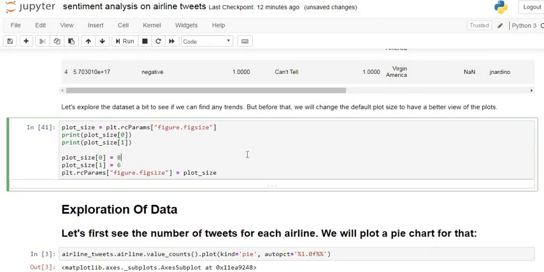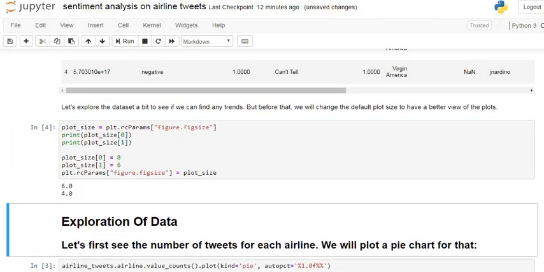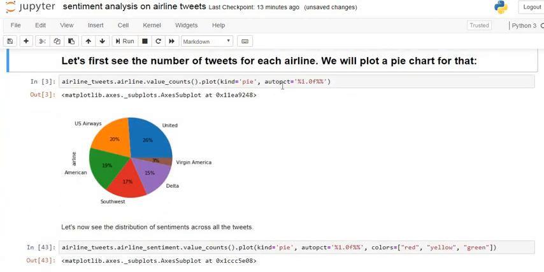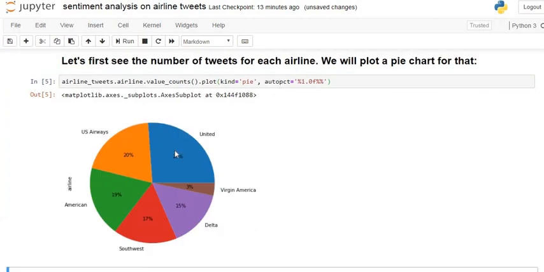Again we run this code. Again, for better visualization, we run this code. So this is the required airlines: 20% of tweets for US Airways, 26% for United, 3% for Virgin America, 15% for Delta, 17% for Southwest, and 19% for American.